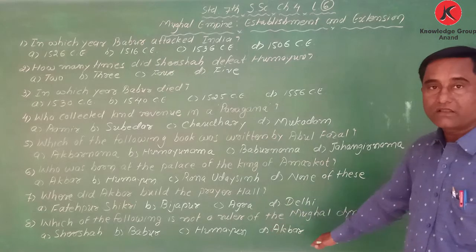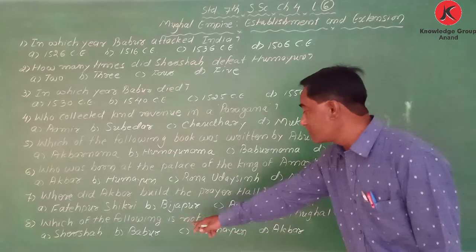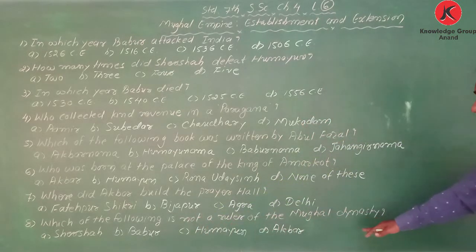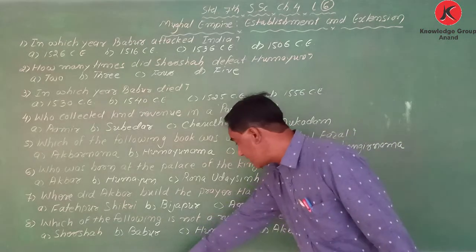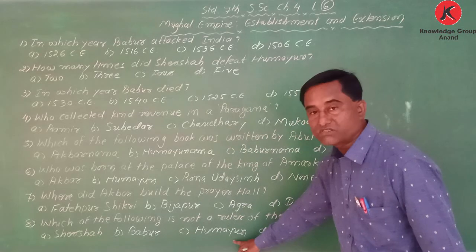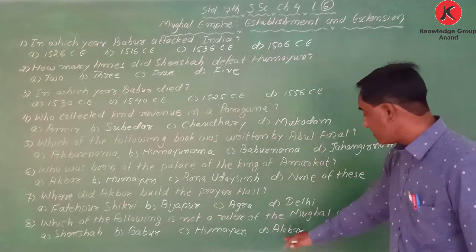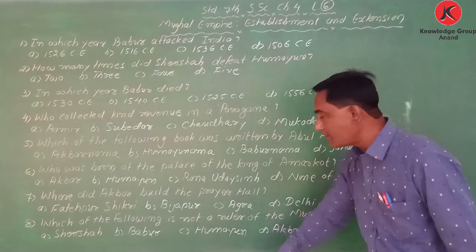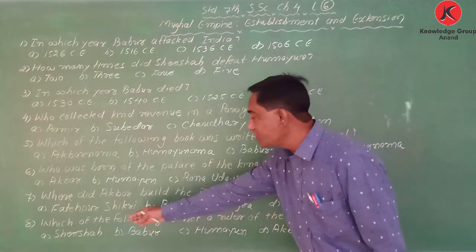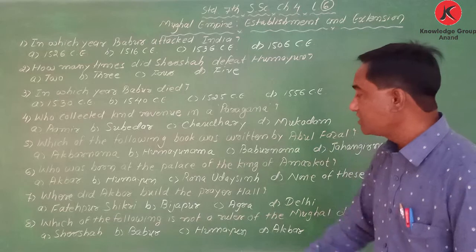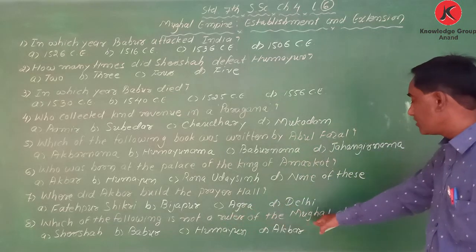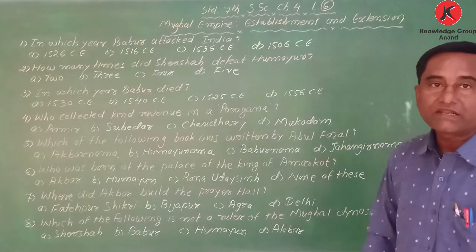So Babur was the founder of the Mughal dynasty. Humayun was the son of Babur. Akbar was the son of Humayun. So we can say Sher Shah Suri was not a ruler belonging to the Mughal dynasty.